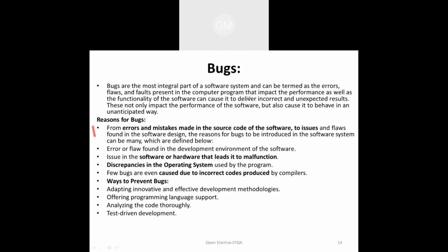Issues and flaws are found in the software design, because the software requirements are not clearly understood by the software development team and designing team. Because of that, the error occurs in the system, that is called a bug, and we need to fix that bug.